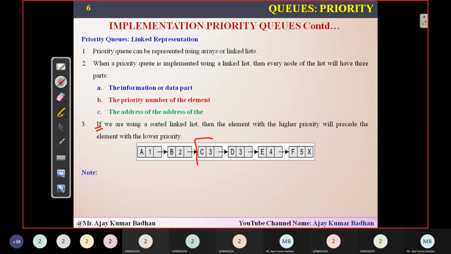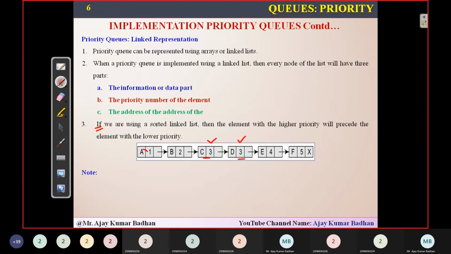But with respect to this, please consider here, C and D are having the same priority, 3 and 3. Then the question is which particular element we have to take first so that we can process it. Can you tell me which one we have to do, whether C or D? As I told you in the previous slide, whenever we are having a priority tie like this, we will be using FCFS order, whichever has come first. Whichever has come first will be inserted first in a queue. So C has come first and D has come later. That's why we have represented it like this.